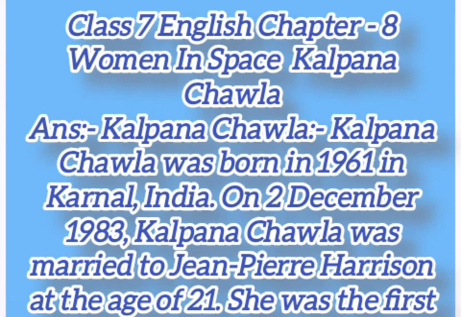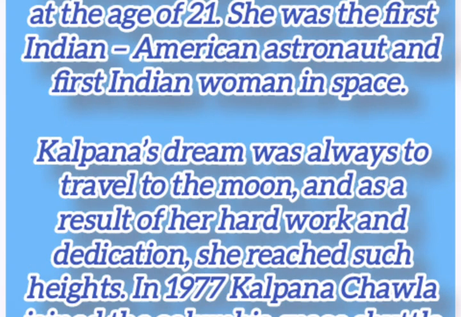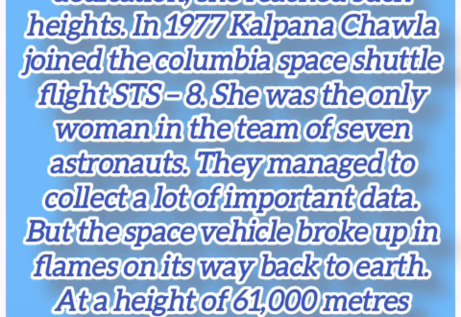On December 2, 1983, Kalpana Chawla was married to Jean-Pierre Harrison at the age of 21. She was the first Indian-American astronaut and first Indian woman in space. Kalpana's dream was always to travel to the moon, and as a result of her hard work and dedication, she reached such heights. In 1997, Kalpana Chawla joined the Columbia Space Shuttle Flight STS-87.